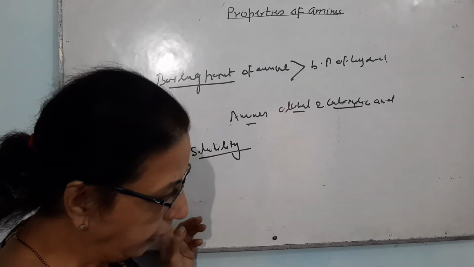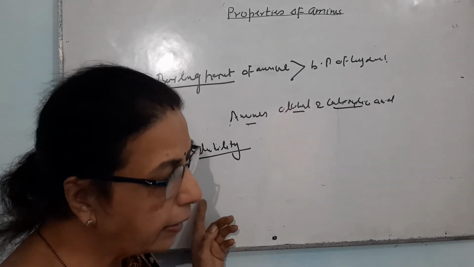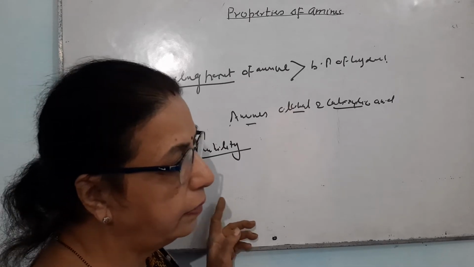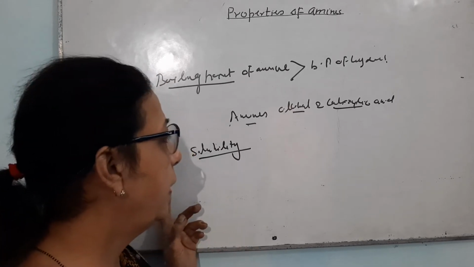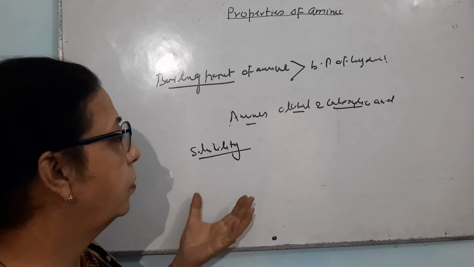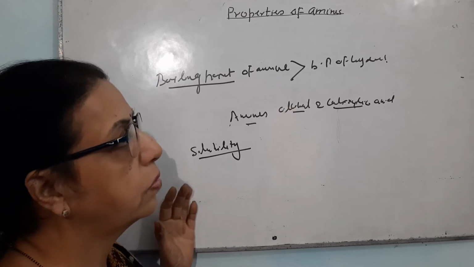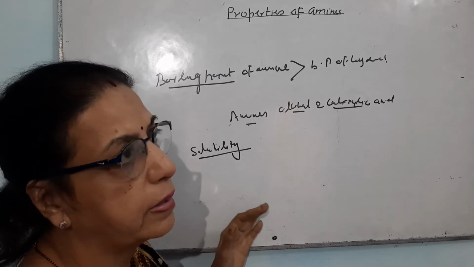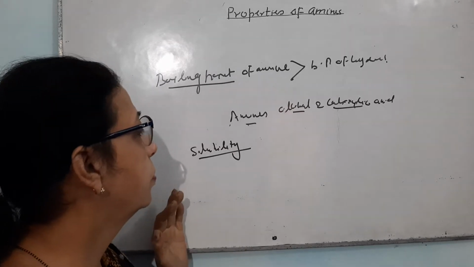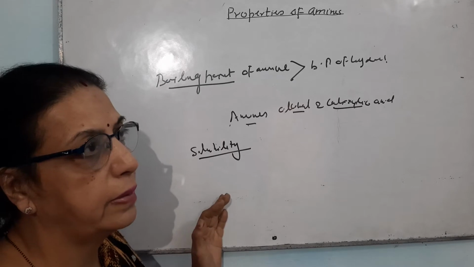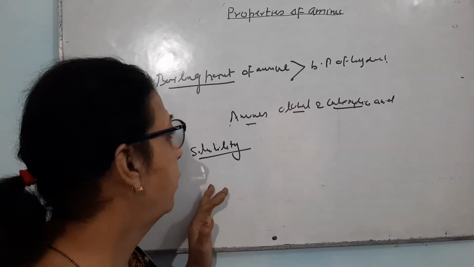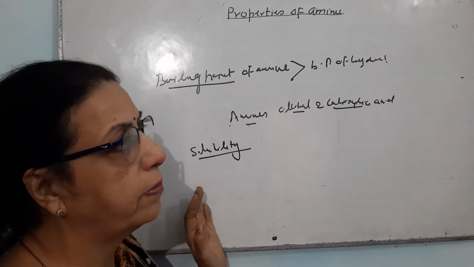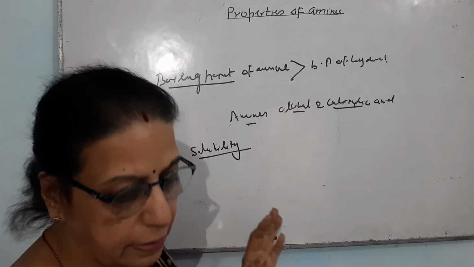In the aliphatic amines, as there is an increase in the hydrocarbon part, which is hydrophobic in nature, the solubility decreases because then they are not capable of making hydrogen bonds. So there is a decrease in the solubility. Otherwise, the lower members of amines are soluble.